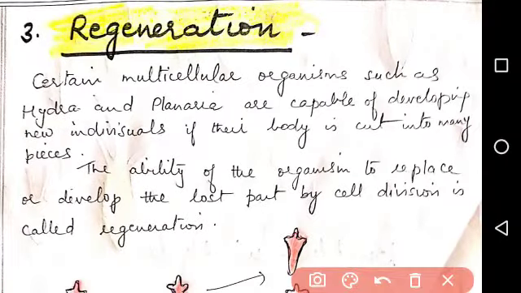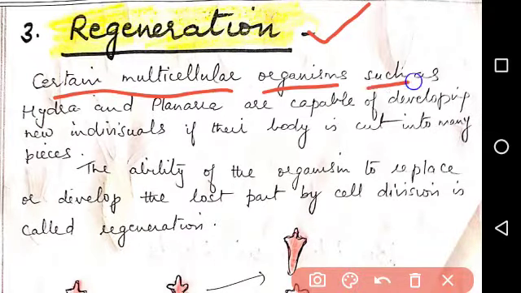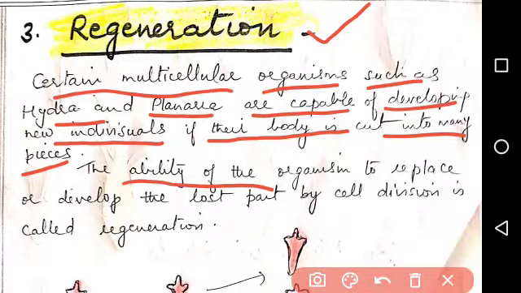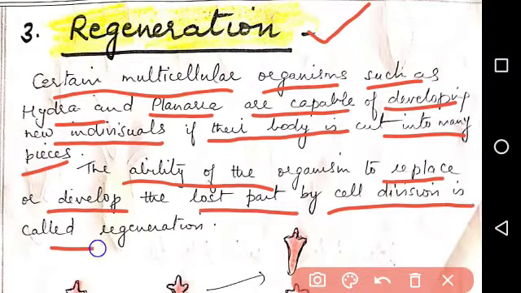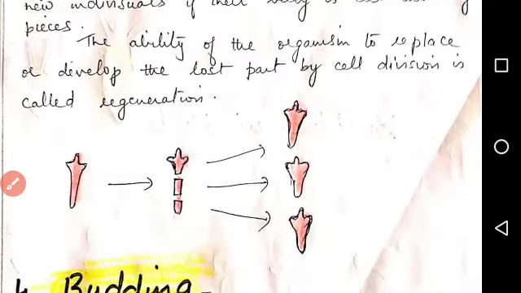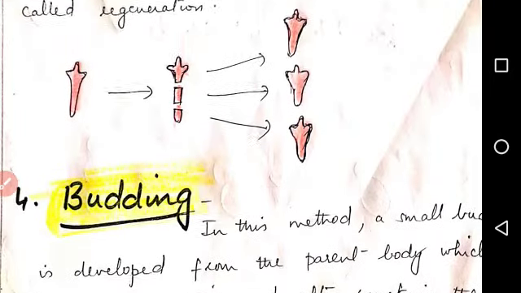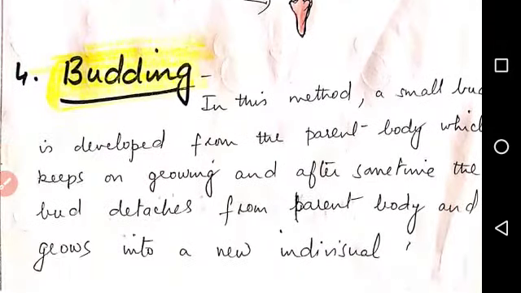Third method is regeneration. Certain multicellular organisms such as hydra and planaria are capable of developing new individuals if their body is cut into many pieces. The ability of the organism to replace or develop the lost part by cell division is called regeneration. The diagram of planaria is shown here. It is cut into many parts and each part behaves as a new individual.